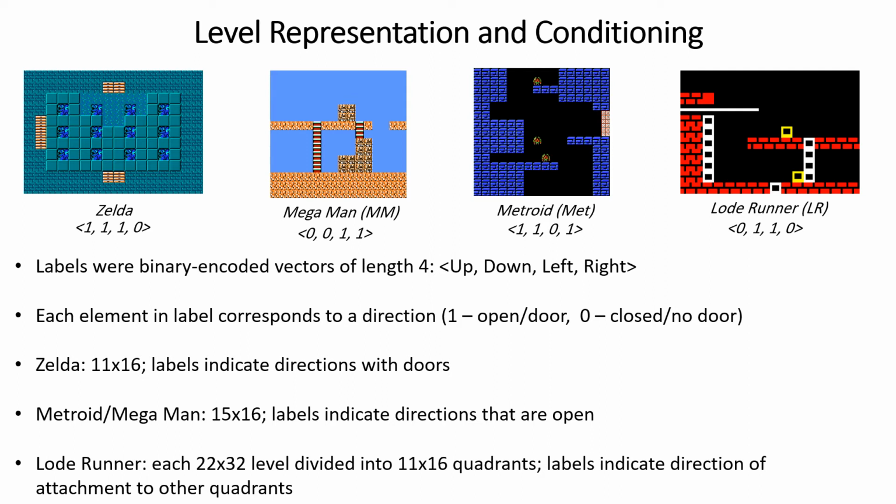So a standard VAE is actually quite well suited for generating whole levels, but we still wanted to test this conditional VAE approach. And so we divided each of the whole levels into 4 quadrants of 11 by 16 tiles. The labels for each of these quadrants were assigned to indicate in which directions that quadrant was connected to another in the original level that it was taken from. Looking at the example on the slide, the label is 0, 1, 1, 0. So in the original level, there was a segment to the left of this segment and below it, but not above it and not to the right of it.